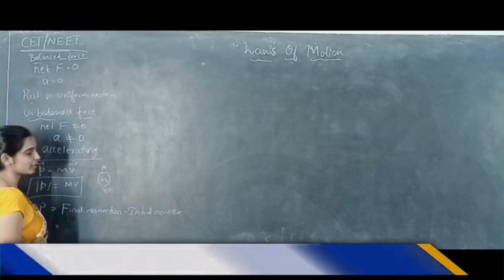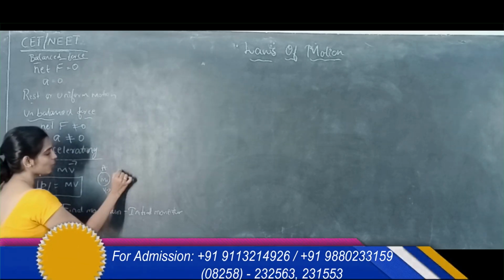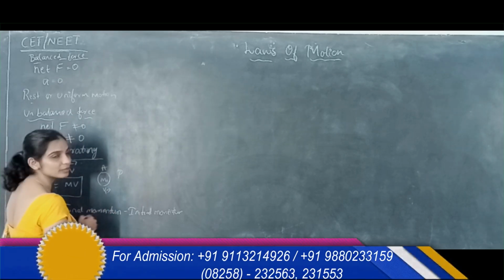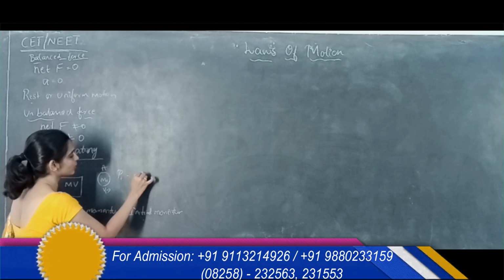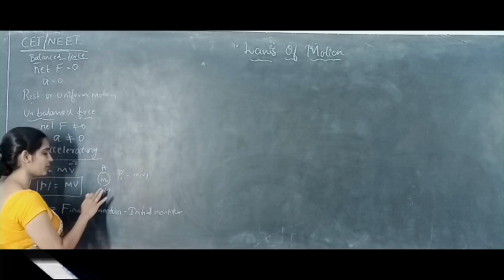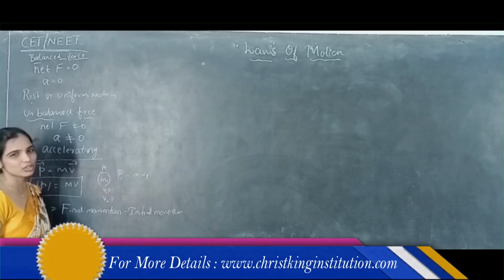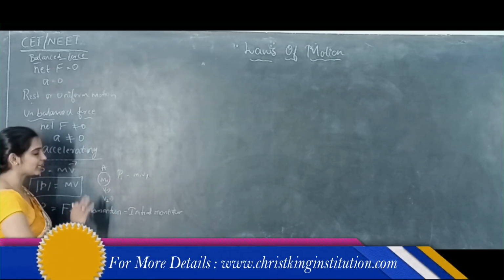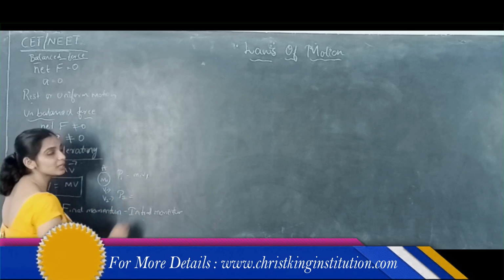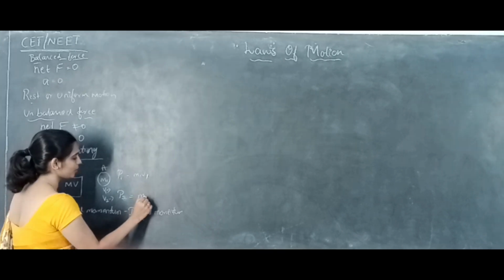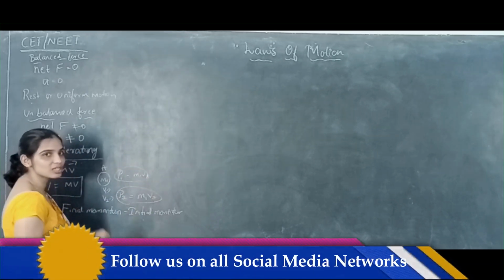The velocity of m1 is v1. What is the initial momentum of this body? Let me call it p1. p1 is m1 into v1. After some time, the ball changes its velocity to v2. Either it is a decrease or increase, it is not important here, it changes its velocity. When it changes its velocity, what will be the momentum of that ball? m1 into v2. This is the final momentum, this is the initial momentum.